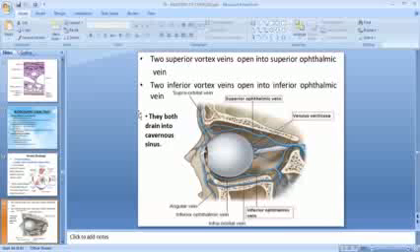The 2 superior vortex veins open into the superior ophthalmic vein and the 2 inferior vortex veins open into the inferior ophthalmic vein. They both drain into the cavernous sinus.